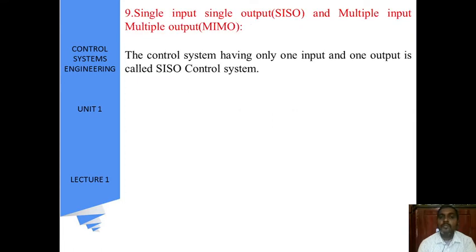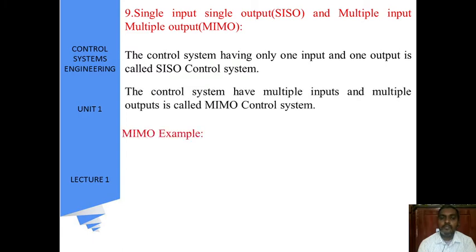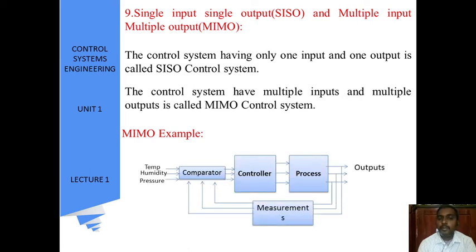Single input and multiple input systems. A control system having only one input and one output is called a single input single output control system, and a control system having multiple inputs and multiple outputs is called a multiple input multiple output control system.